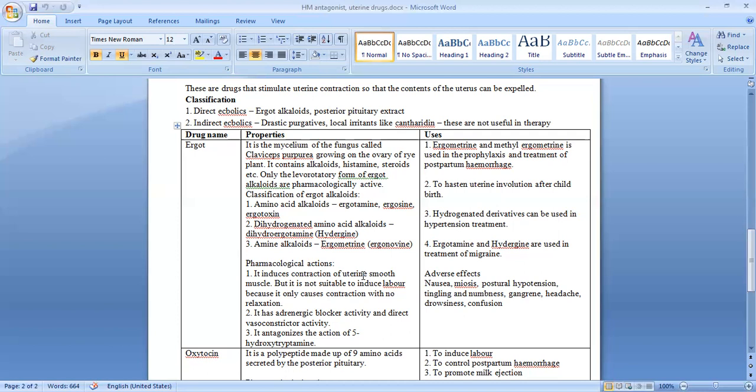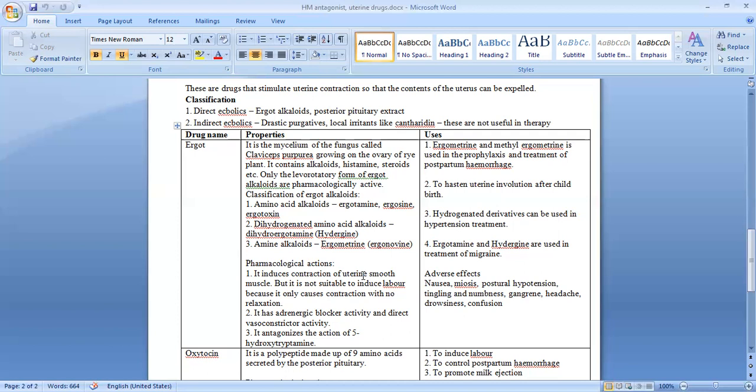Instead, we use them for certain other purposes. After the child has been born, there will be some amount of blood loss, called postpartum hemorrhage. So to prevent too much blood loss, we can use ergometrine and methylergometrine as prophylactic or for treatment of postpartum hemorrhage.